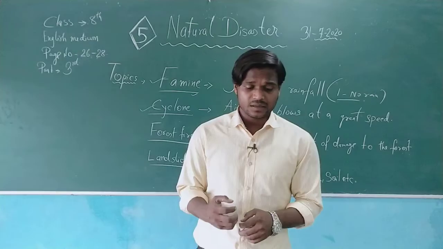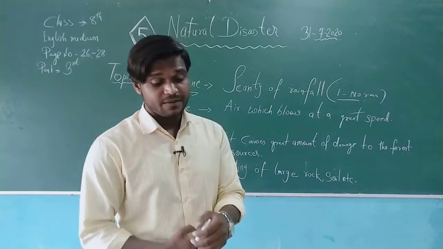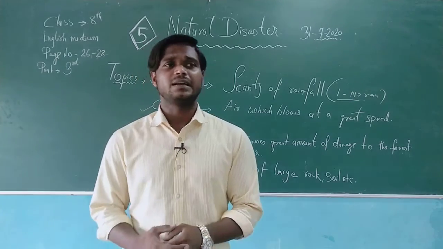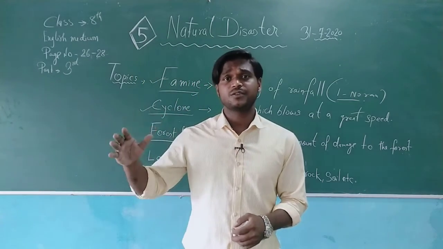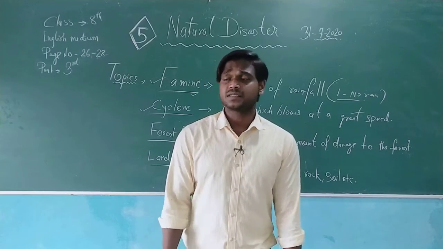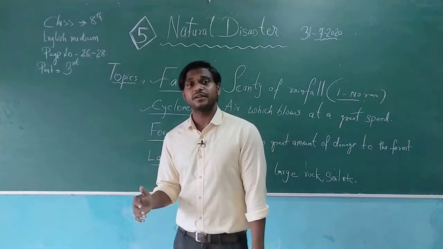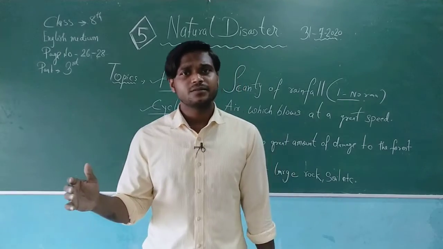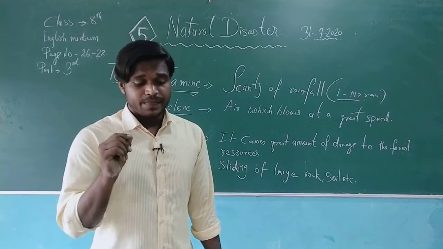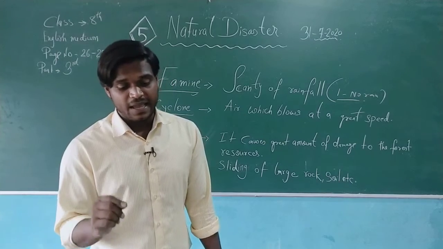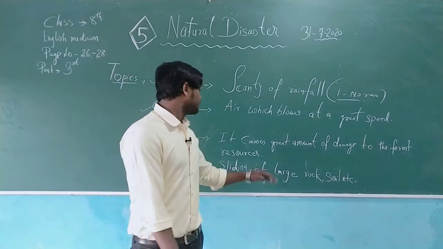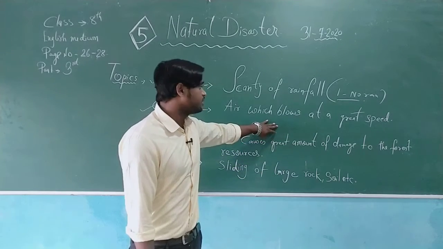Now if you go further, cyclones can be seen most of the time in coastal areas, the areas related to the coastline, and also the areas near water reservoirs, or water banks. So that's the general thing here. If I go through the textbook, I can say that the simple meaning of a cyclone is air which blows from one place to another at great speed, which I have already mentioned on the board.